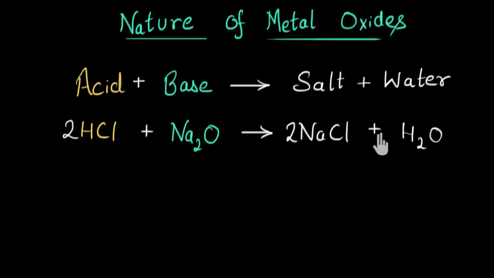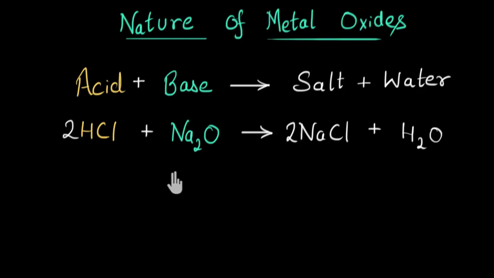Yes, this is balanced. So over here you can see that sodium oxide, which is a metal oxide, is reacting with an acid to give me salt and water. So based on this previous reaction, I can say that metal oxide has to be a base because it's reacting with acid to give salt and water, right? Let's take one more example just to confirm things.